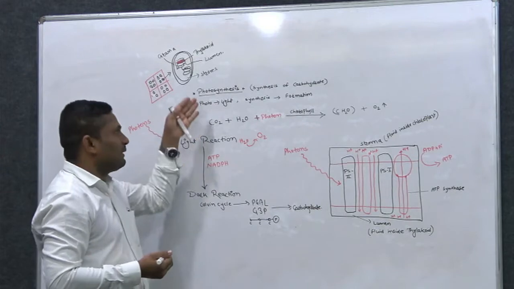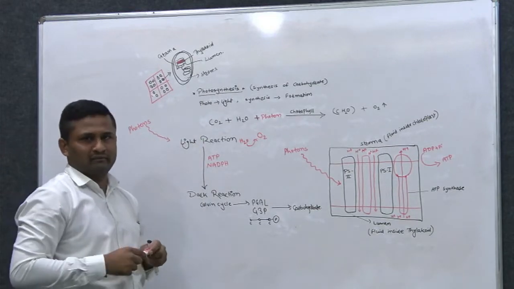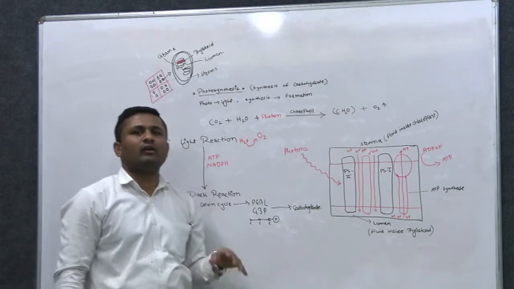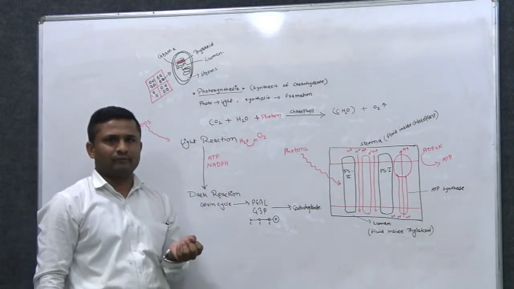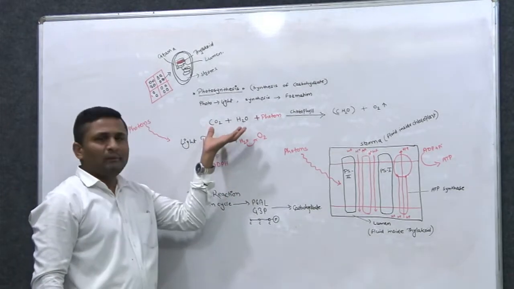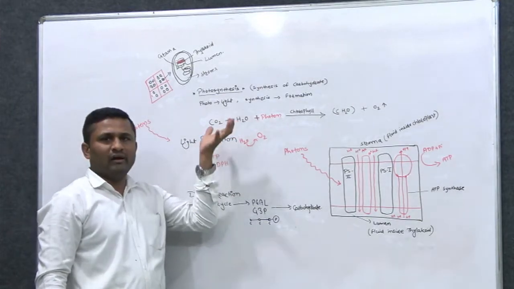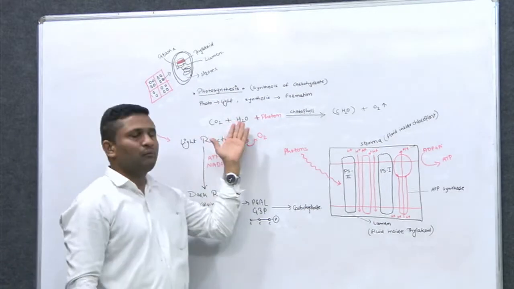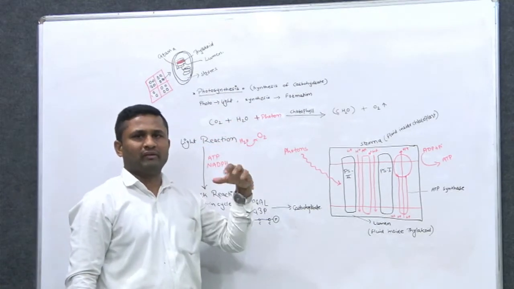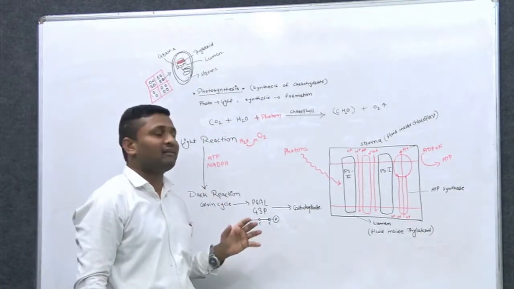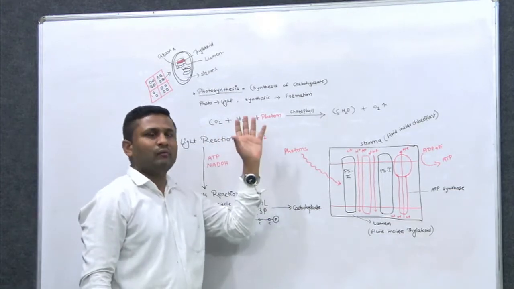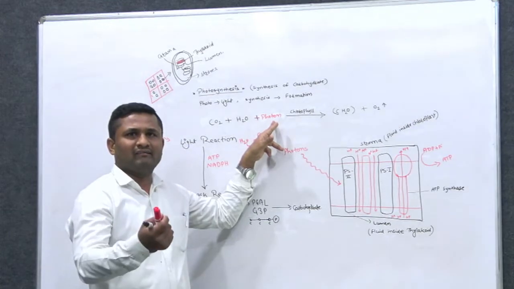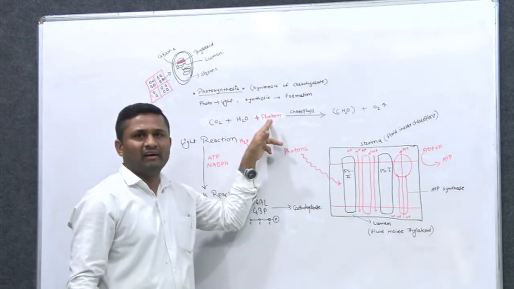Now coming back to the photosynthesis process. If we look at the general equation of photosynthesis, it will be like carbon dioxide. Plants utilize carbon dioxide and water in this process of photosynthesis, with the energy they receive from the photons, that means sunlight, right?